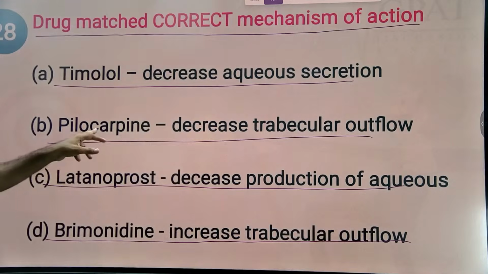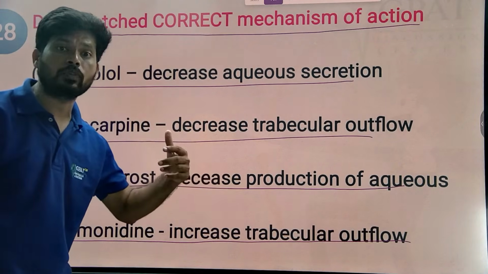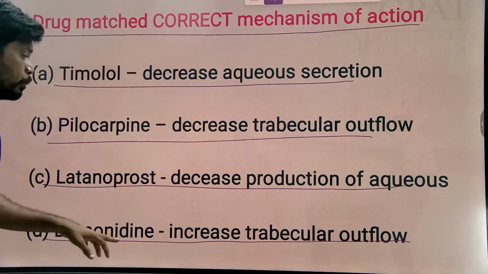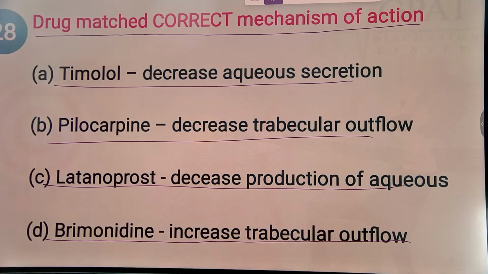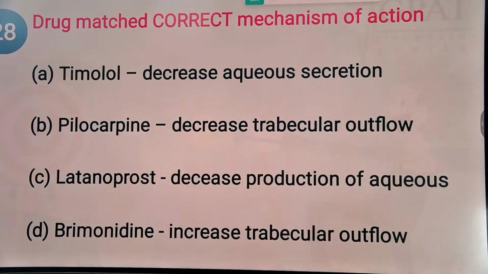Pilocarpine is a miotic, it constricts the pupil of the eye and removes excess fluid from inside of the eye to outside of the eye. So pilocarpine increases outflow, and latanoprost also increases outflow of aqueous humor, increasing elimination. Brimonidine decreases aqueous production. So simply the answer is timolol. Timolol decreases aqueous secretion, decreasing the aqueous humor formation.